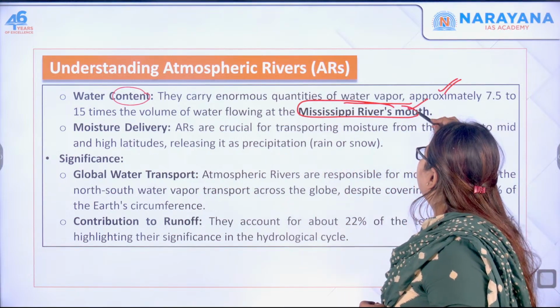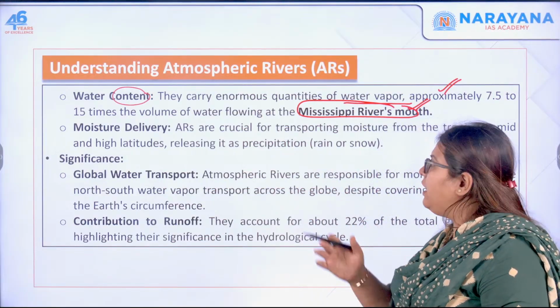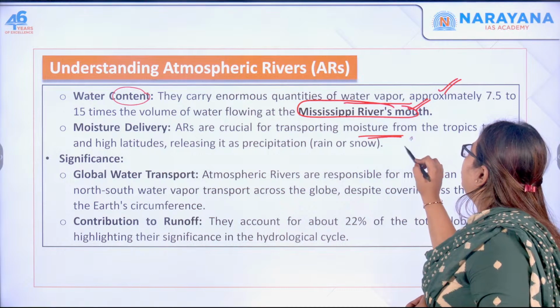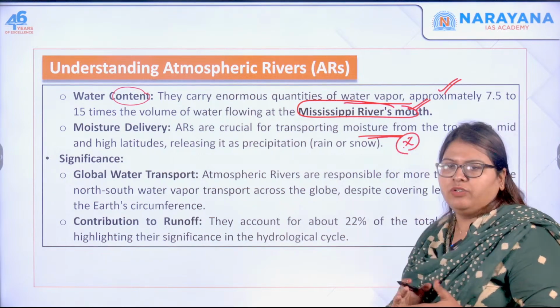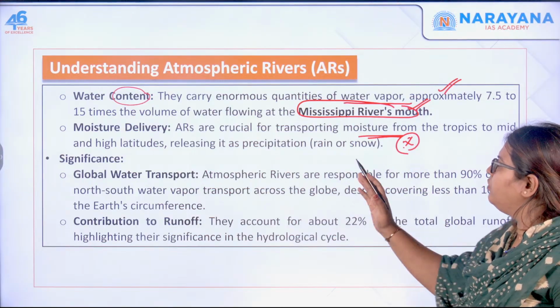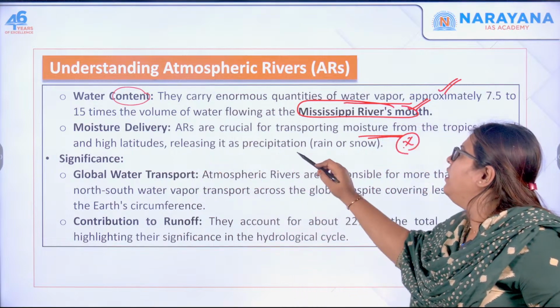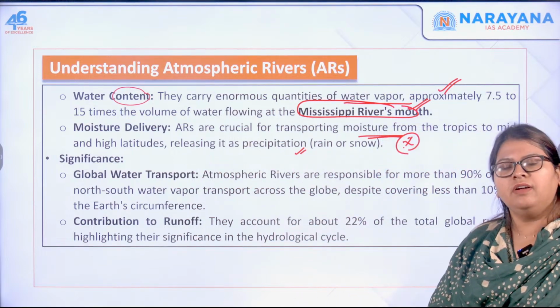So with respect to water content, it is huge. With respect to the delivery of moisture also it is huge, because it carries a huge amount of moisture from the tropics to the higher and other latitudes, releasing it as precipitation, that is the rain.